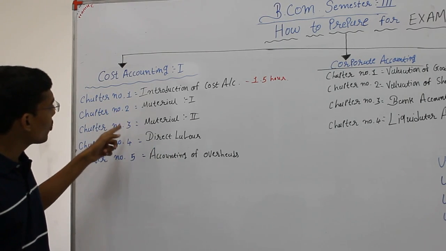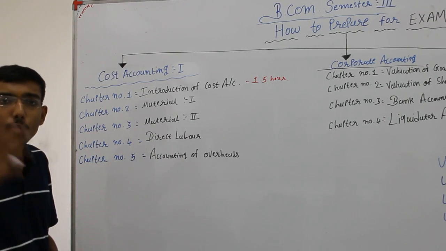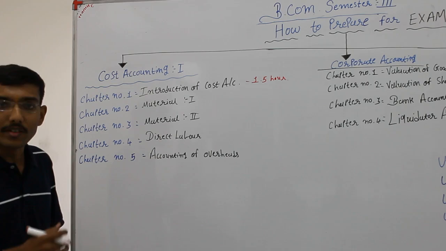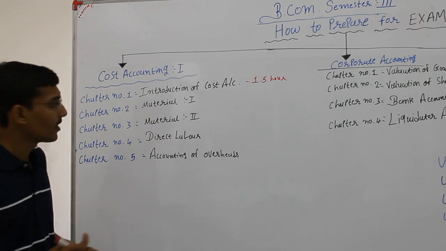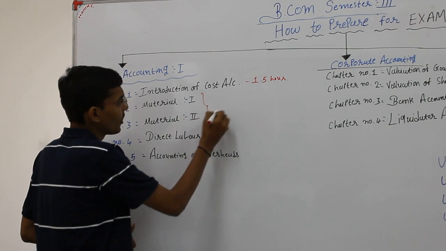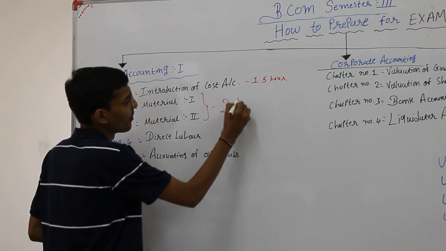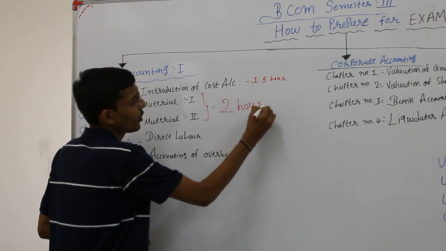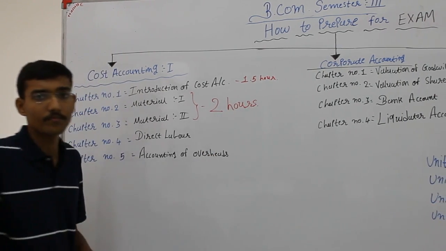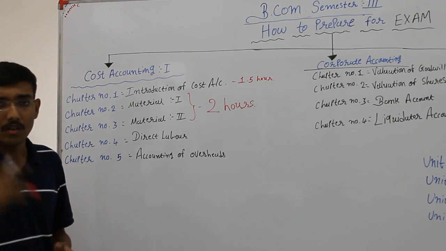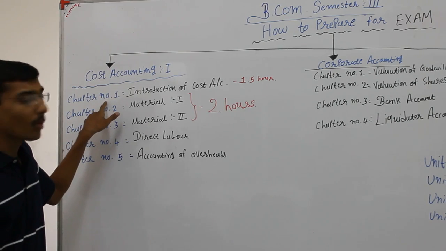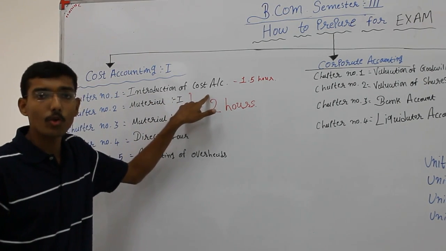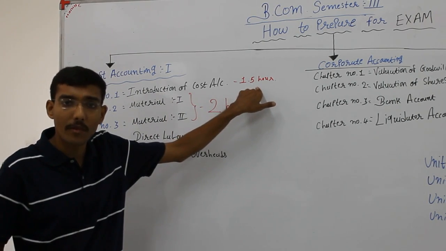Now chapter number 2 and chapter number 3 are unit 2 of your syllabus. In both chapters, you take maximum 2 hours. I am repeating again: unit number 1, chapter number 1, Introduction of Cost Accounting, you may take maximum 1.5 hours.